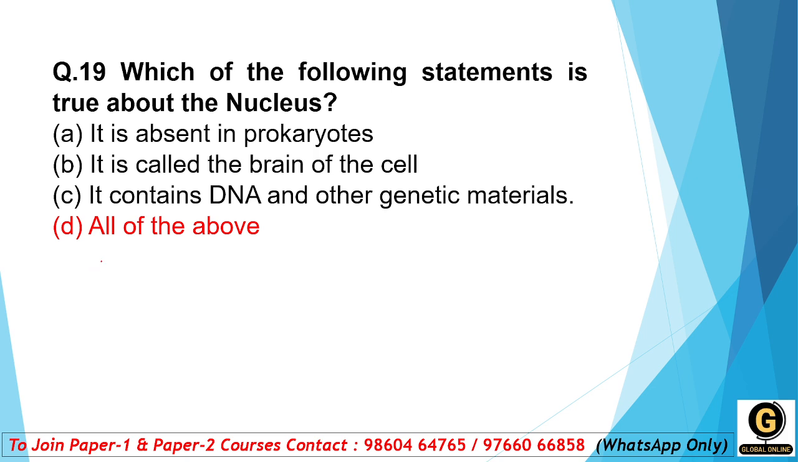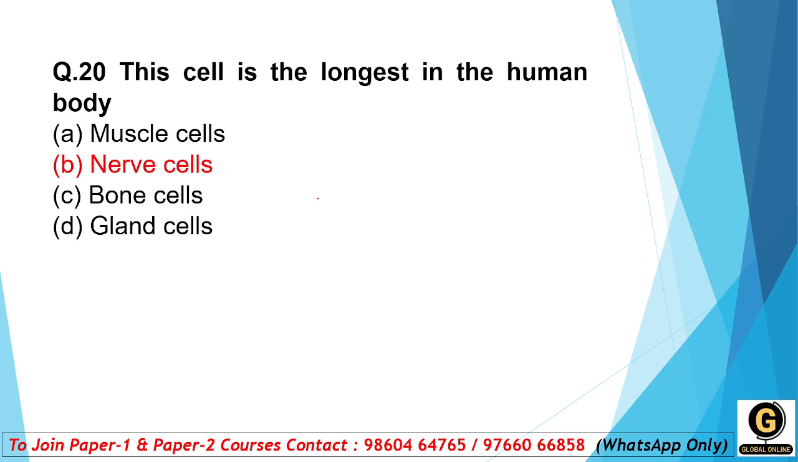Which of the following statements is true about the nucleus? Option A, it is absent in prokaryotes. It is called the brain of the cell. It contains DNA and other genetic material. All of the above. So the answer is all of the above, because it is called the brain and it contains DNA and other genetic material. It is absent in prokaryotes because it is not well developed. It is in the primitive stage, so most of the time it is considered as absent. So the right answer is all of the above. Next,